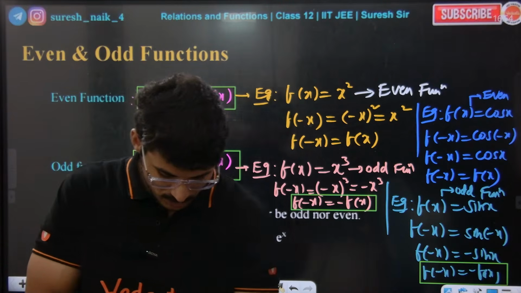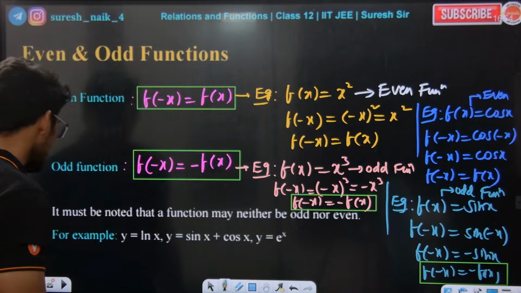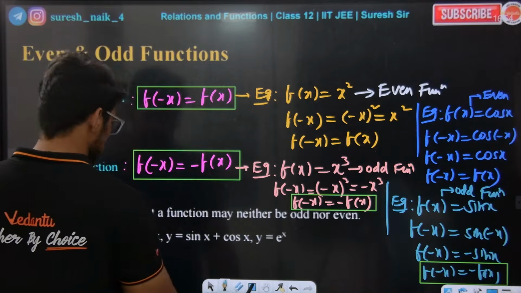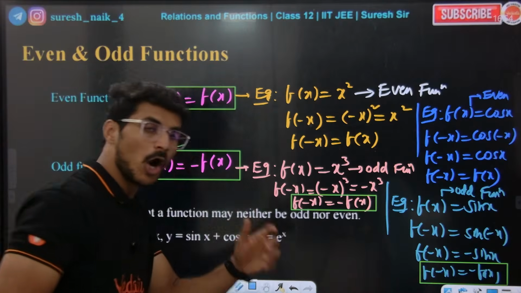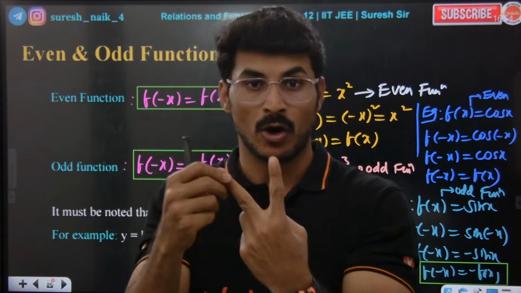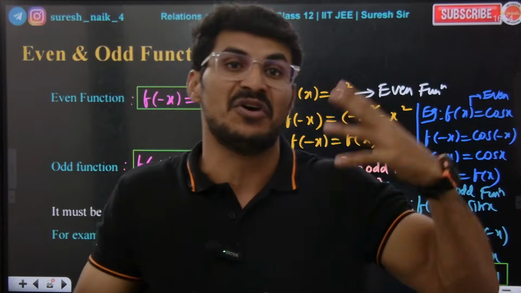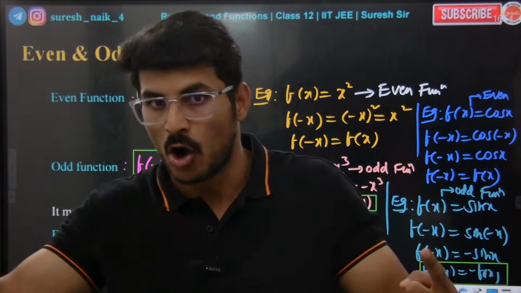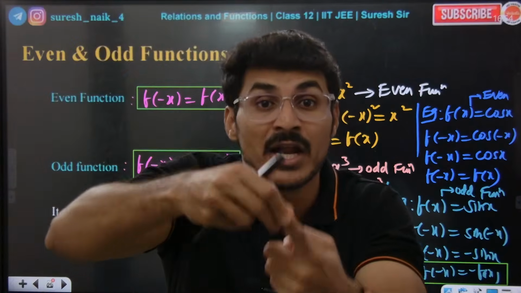Okay, hope you understood how to verify odd even functions, right? So next, everybody listen to the class. It must be noted that a function may neither be odd nor be even. A function can be even, or a function can be odd, or a function can be neither even nor odd. There is also a possibility that a function can neither be even nor odd.